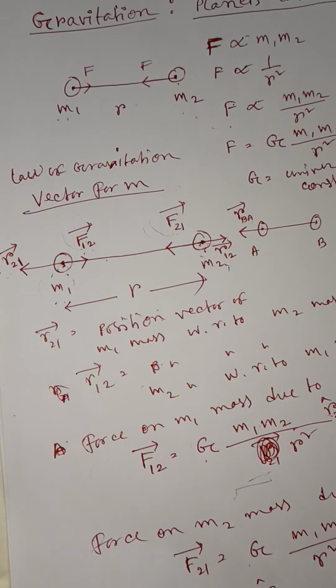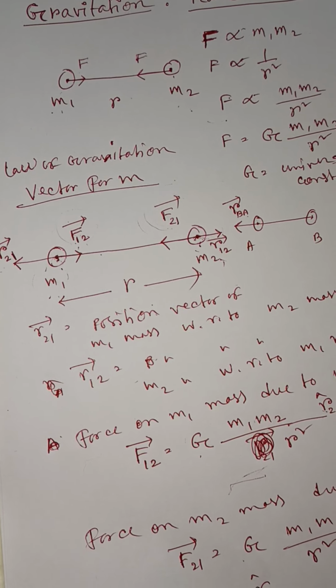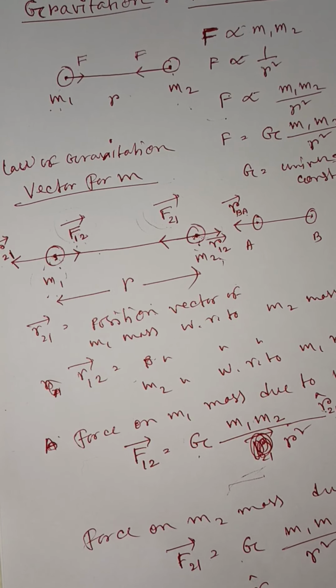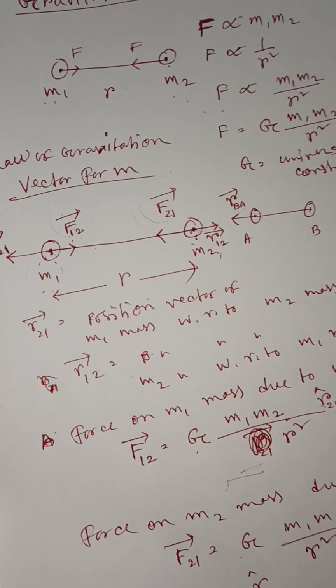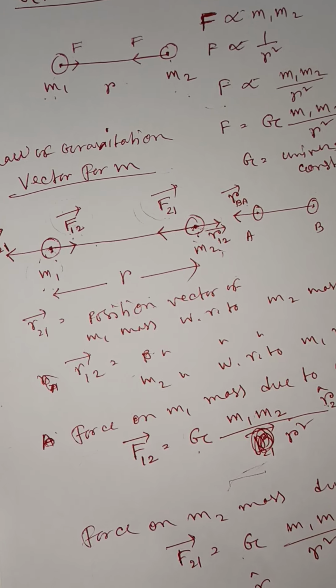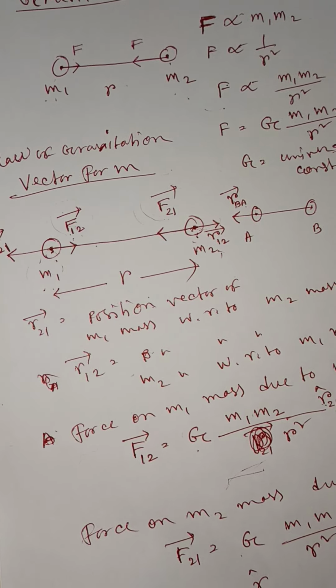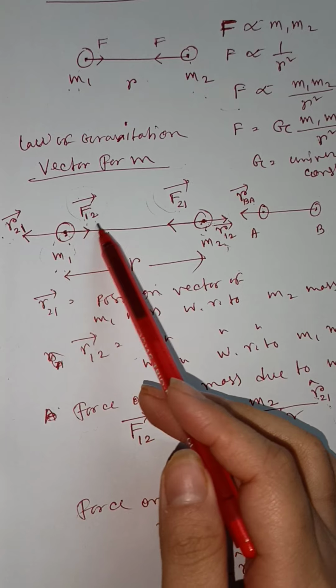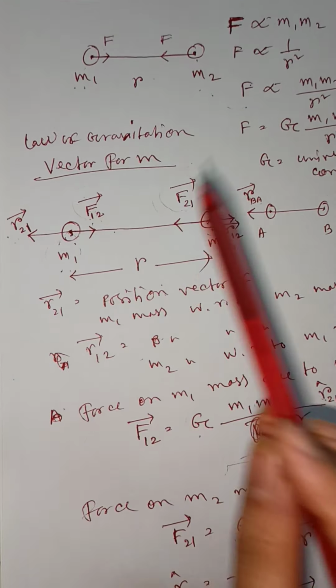Okay, and the last one is these are completely independent of the presence of other bodies and of the properties of the intervening medium. So the magnitude of gravitational force is totally independent.